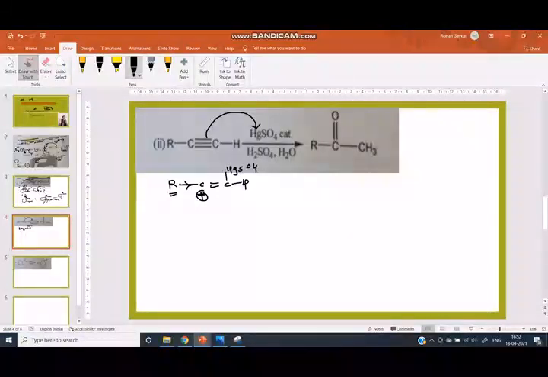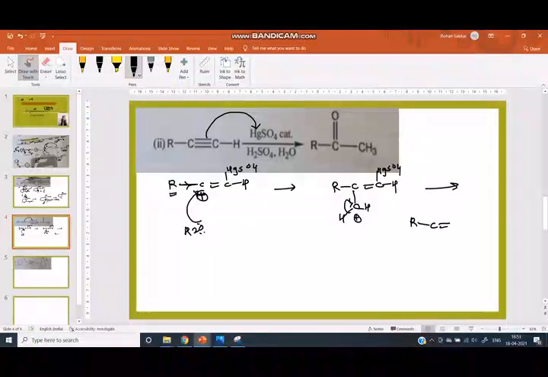Then water attacks this carbon and we get R C double bond CH, here is the OH. The positive charge is neutralized by the removal of hydrogen.